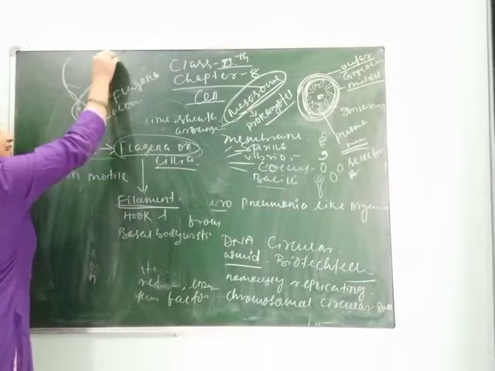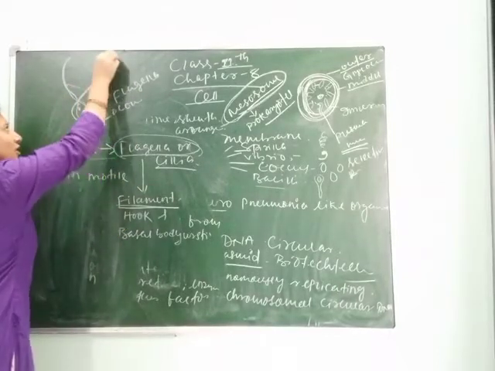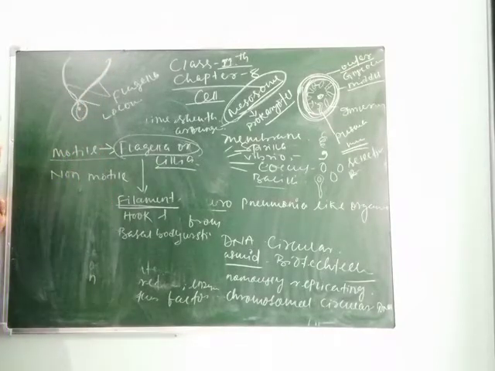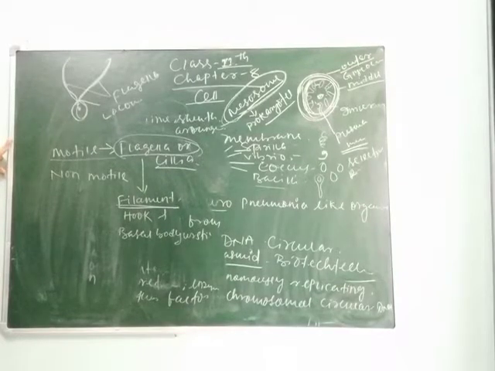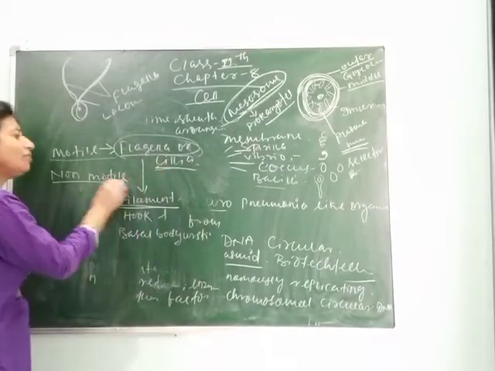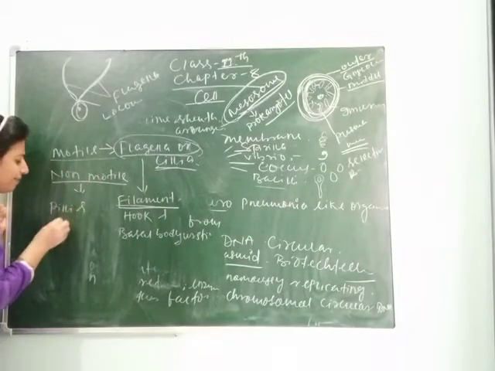The flagella has three parts. The longest part is called the filament, then this part is called the hook, and this part is called the basal body. So it is divided into three parts: hook, filament, and basal body. Clear, students?